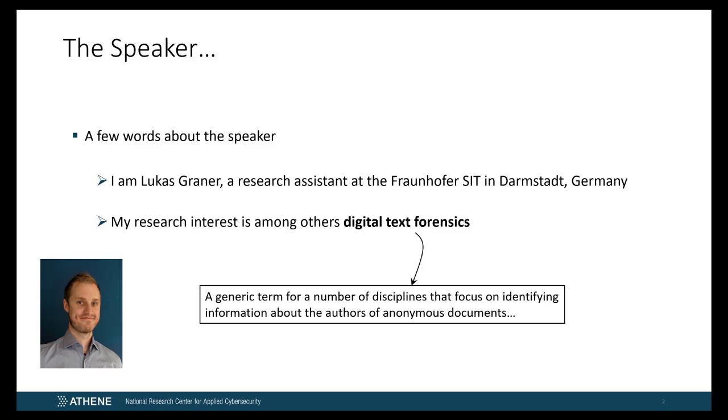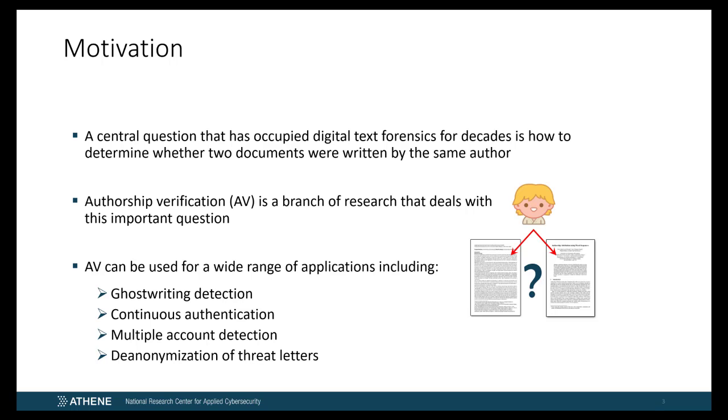My research interest is, among others, digital text forensics, which can be understood as a generic term for a number of disciplines, focusing on identifying information about authors and anonymous documents. An important and central question digital text forensics has been dealing with for a long time is how to determine whether two documents were written by one and the same author. The subfield dealing with this problem is called Authorship Verification, or in short, AV.